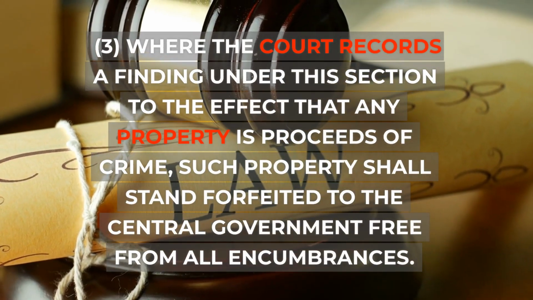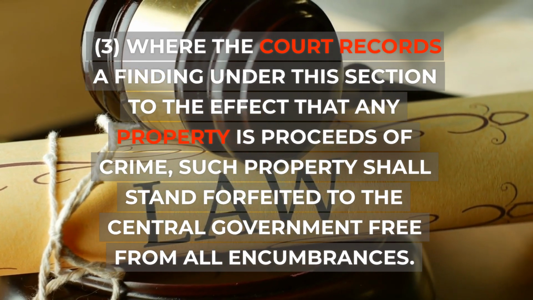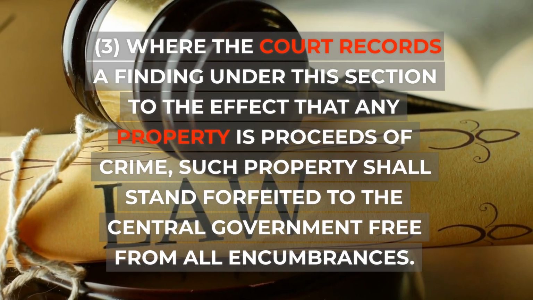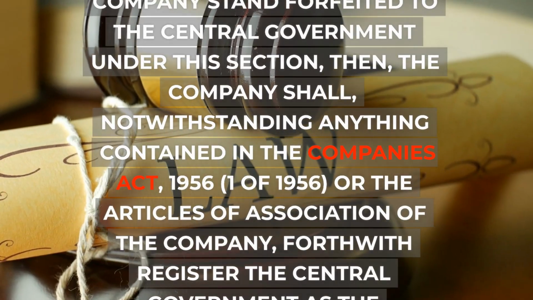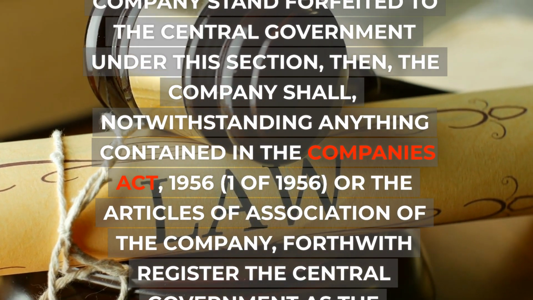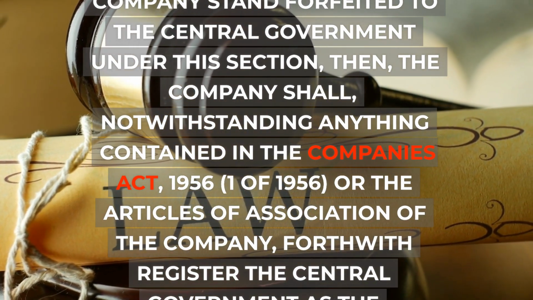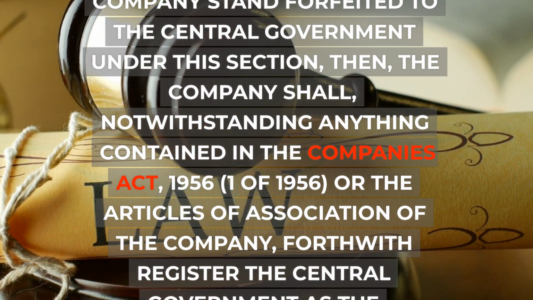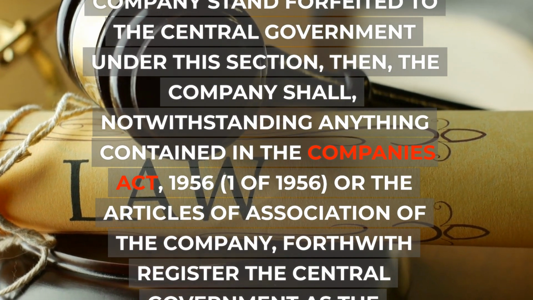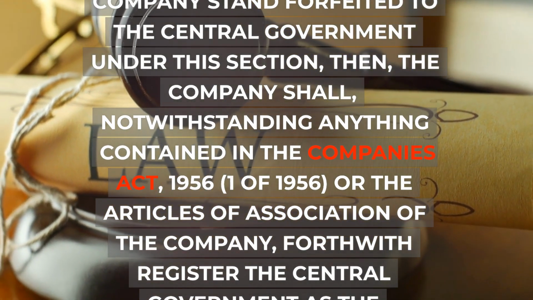Where the court records a finding under this section to the effect that any property is proceeds of crime, such property shall stand forfeited to the central government free from all encumbrances. 4. Where any shares in a company stand forfeited to the central government under this section, then, the company shall, notwithstanding anything contained in the Companies Act, 1956 (1 of 1956), or the Articles of Association of the company, forthwith register the central government as the transferee of such shares.